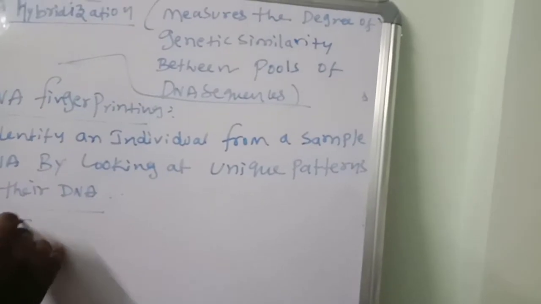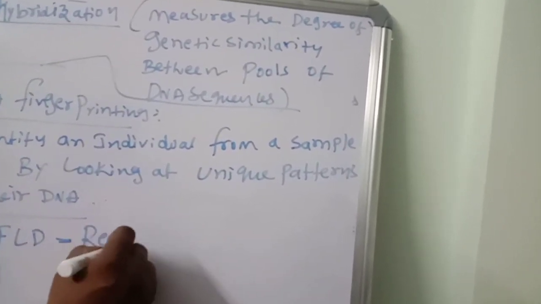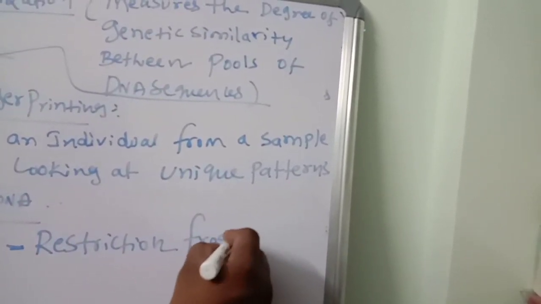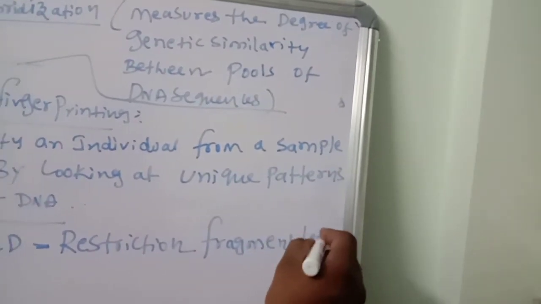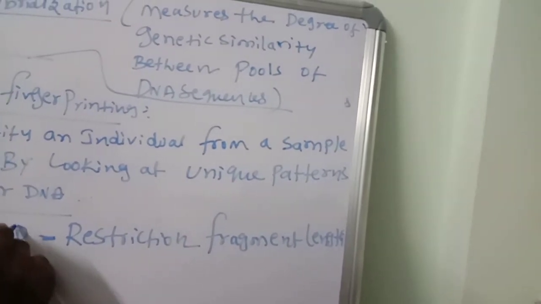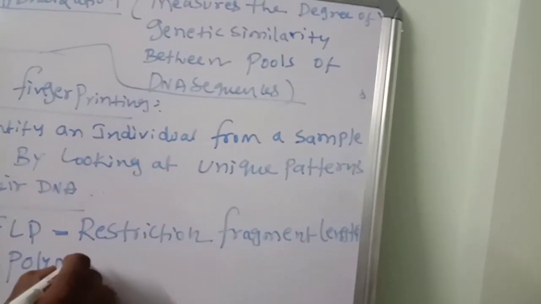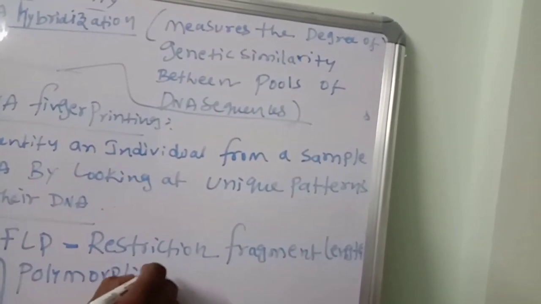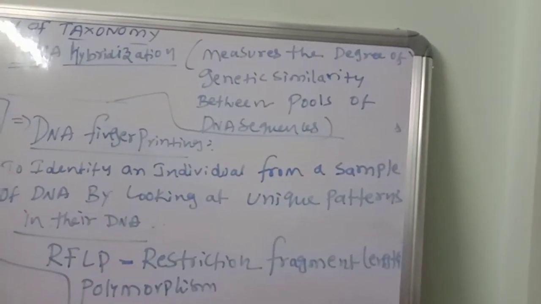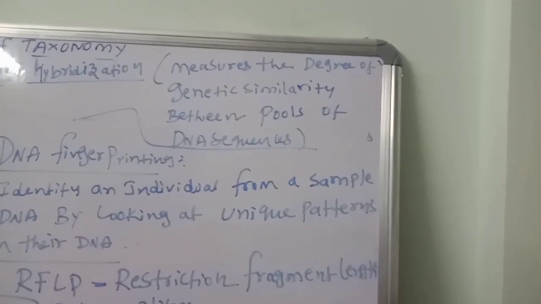Next, RFLP. What is RFLP? Restriction fragment length polymorphism. Polymorphism means different forms. So what analysis? RFLP analysis.